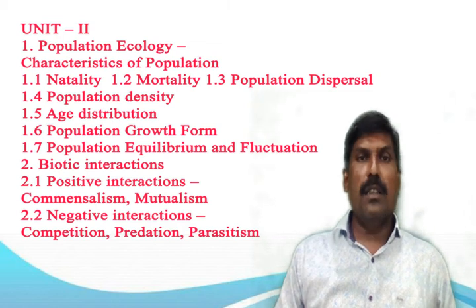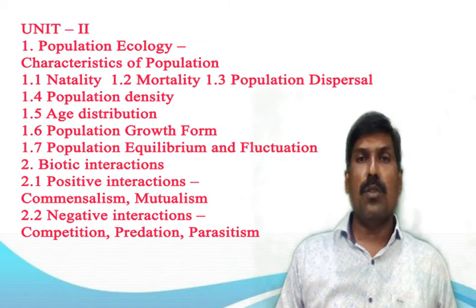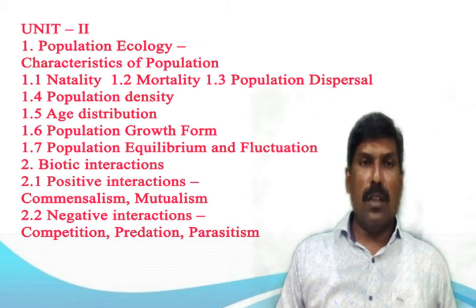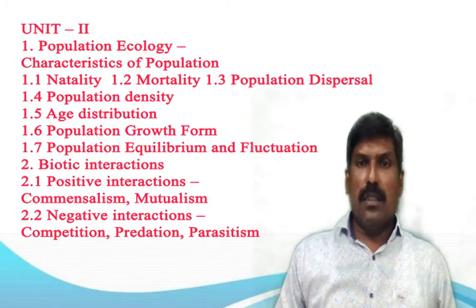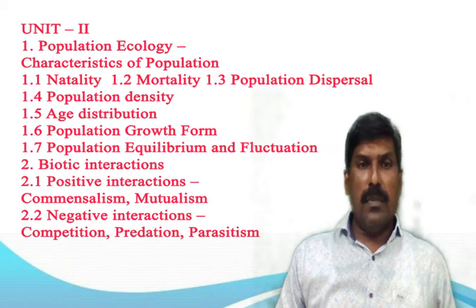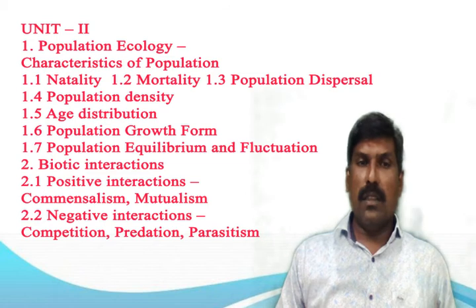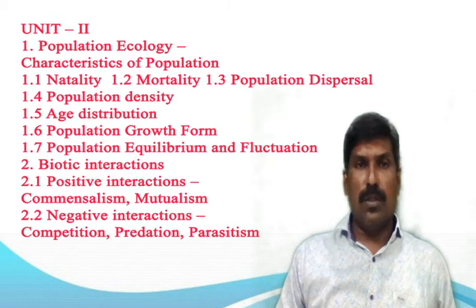The next point is population growth form. Two types of population growth patterns may occur depending on specific environmental conditions. An exponential pattern, the J curve, occurs in an ideal unlimited environment. A logistic growth pattern, the S curve, occurs when environmental pressures slow the rate of growth.